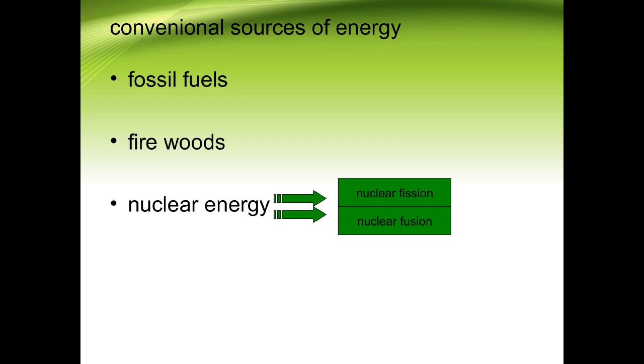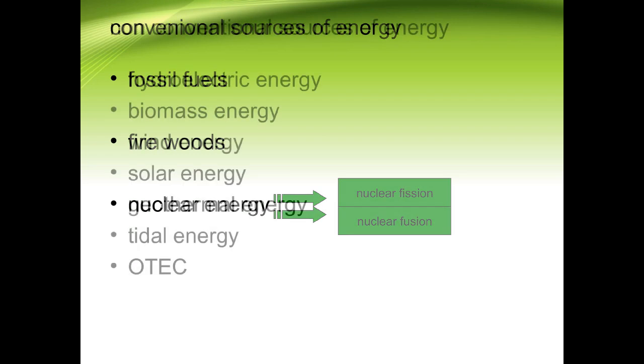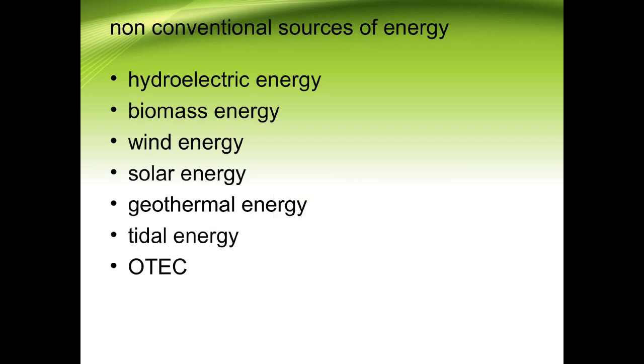Now next, we will be talking about the non-conventional sources of energy. The examples that we have in front of you are the hydroelectric energy, the biomass energy, the wind energy, the solar energy, geothermal energy, tidal energy, and OTEC, that is, other types of energy sources, we can say. So we shall talk one by one about hydroelectric, biomass, wind, solar, and the other forms of energy.